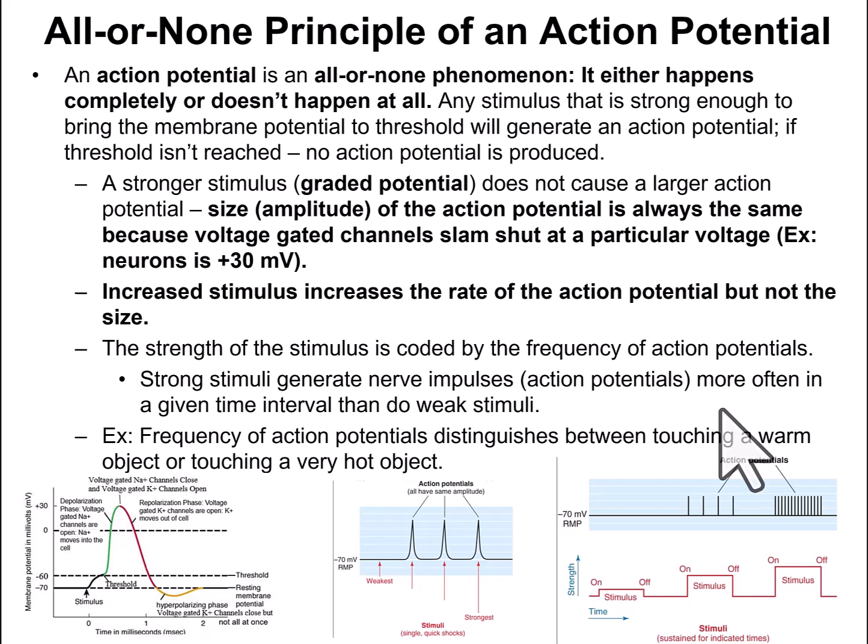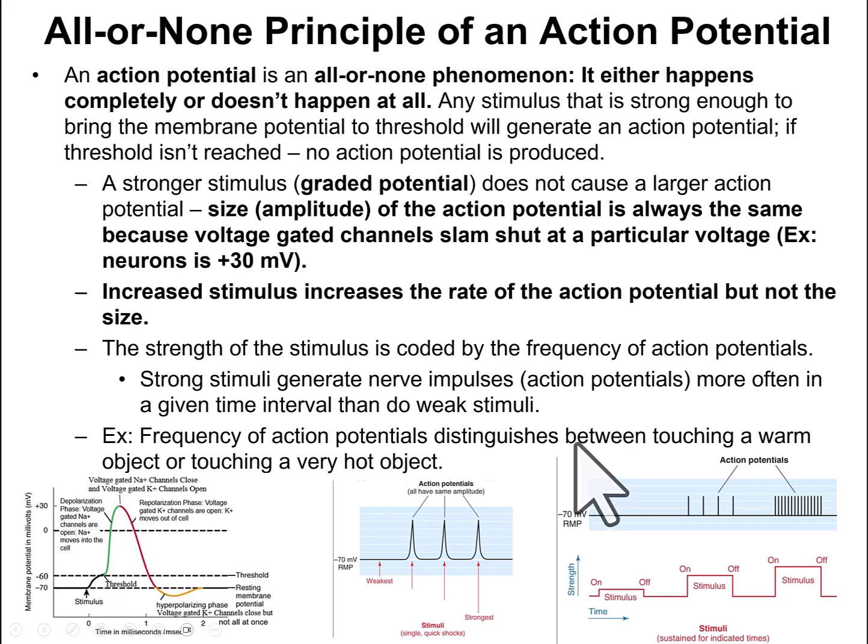Well, then what happens if you have a stronger stimulus? What does that do to action potentials? Increased stimulus increases the rate of action potentials, but not their size. The strength of a stimulus is coded by the frequency of action potentials. So a strong stimulus generates a neural impulse, action potentials, more often in a given time interval than a weak stimulus does.